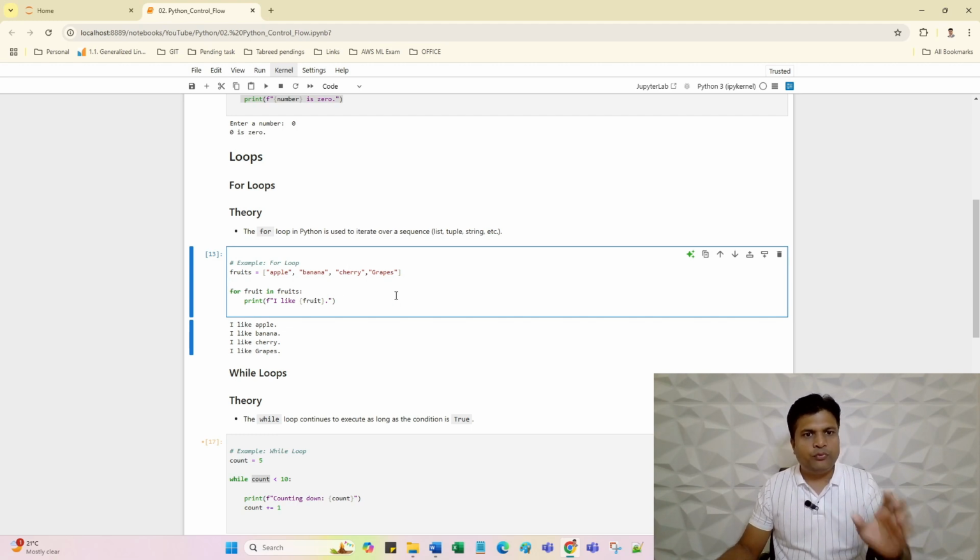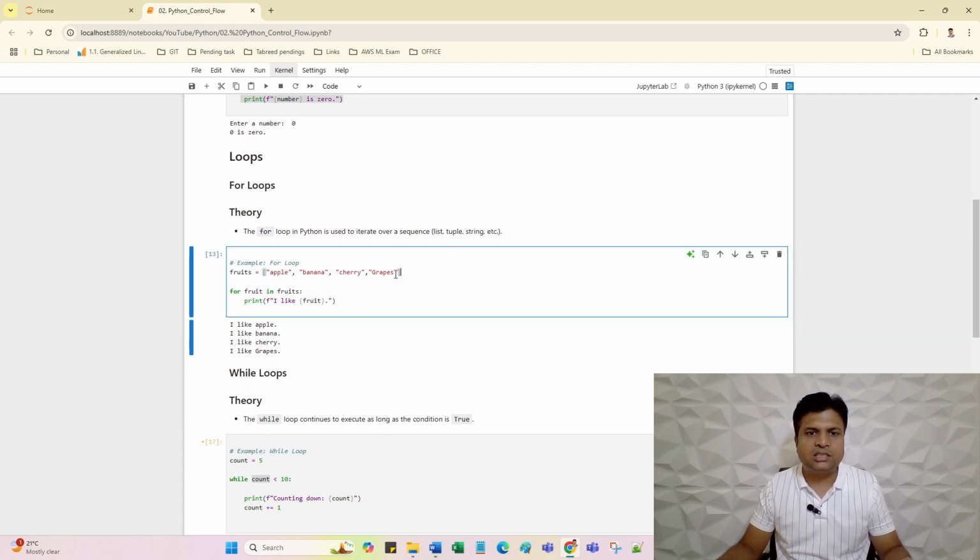So for loop we use when we have, let's suppose, a series of numbers, and we know these numbers we need to check one by one, we need to execute one by one, then we will use for loop. So for loop means, I have given the definition. The for loop in Python is used to iterate over a sequence. Sequence might be a list, tuple, string, or any value.